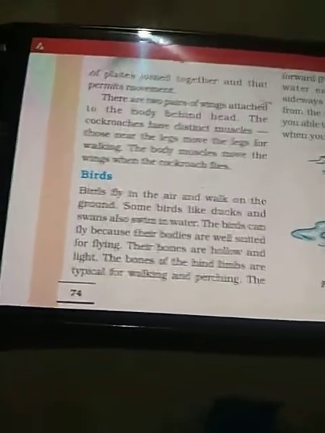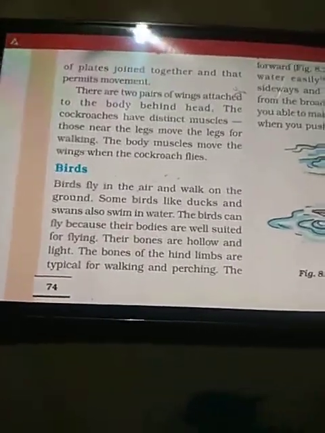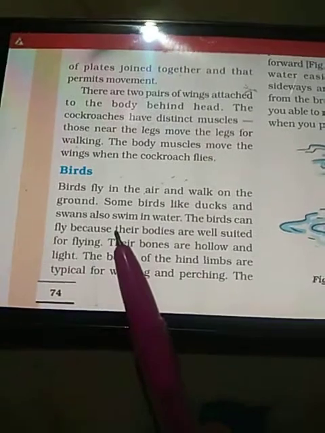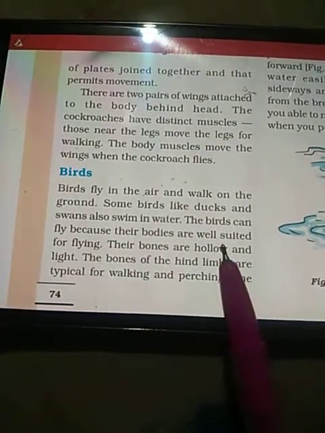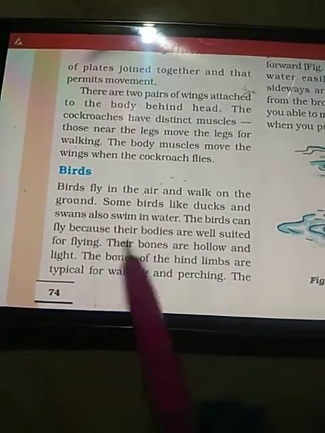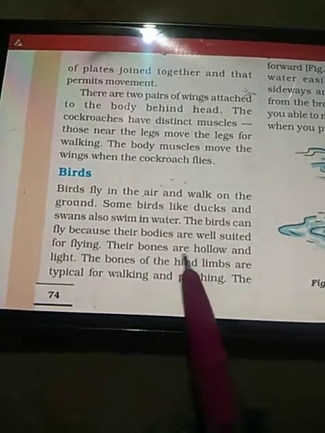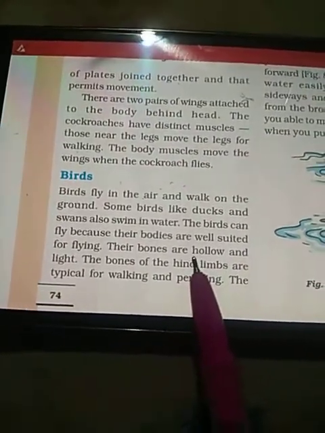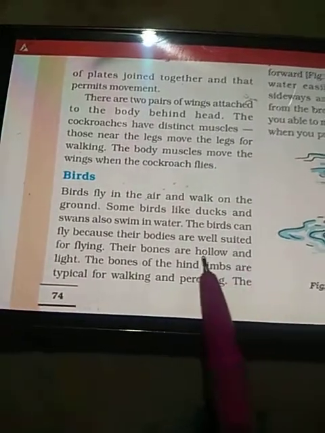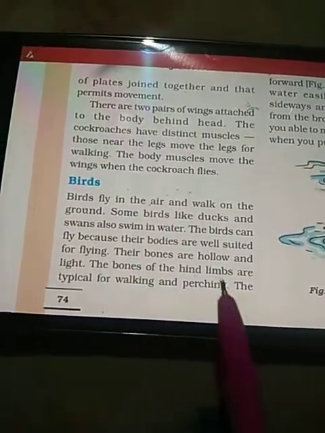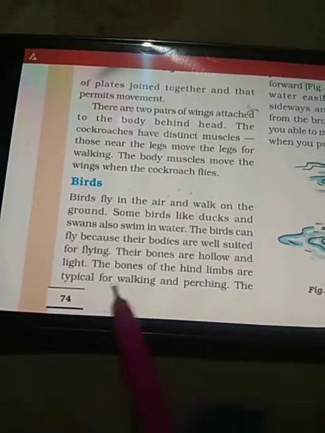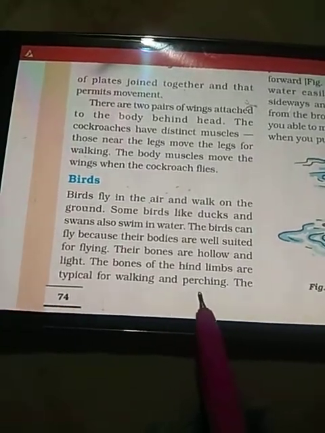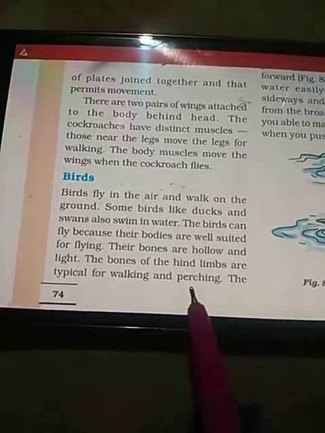Birds are adapted to an aerial mode of life. Birds can fly because their bodies are well suited, well adapted for flying. Their bones are hollow, meaning the bones are like a tube. They are empty from inside, which makes their body light. The bones of the hind limbs are typical for walking and perching. Perching means holding the branch while they are resting on the trees.